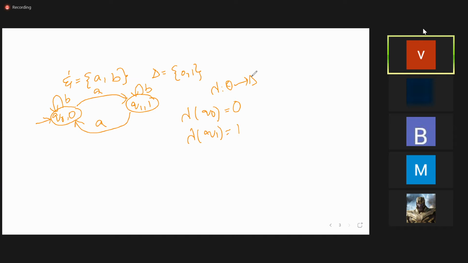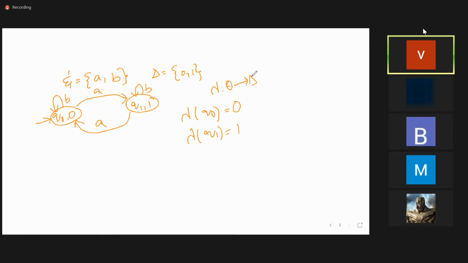And one more thing, here we don't have the final state. Generally, when will you accept the DFA? When it reaches the final state. But when you come to this Moore machine, it is not for accepting the string. It will give you the output.